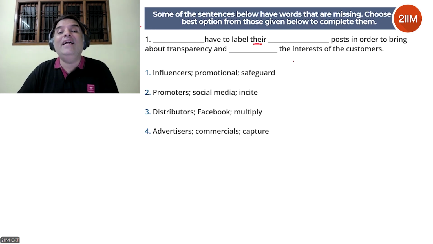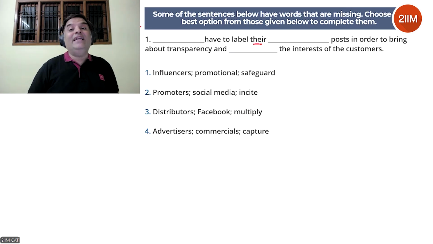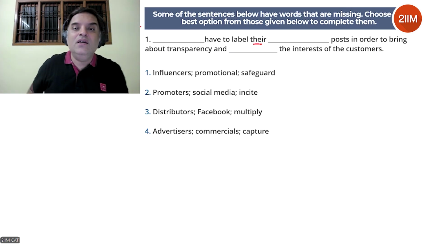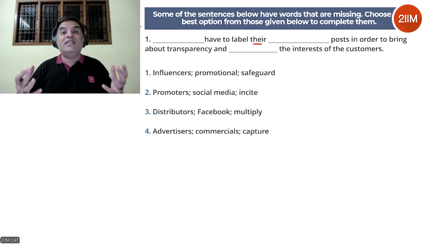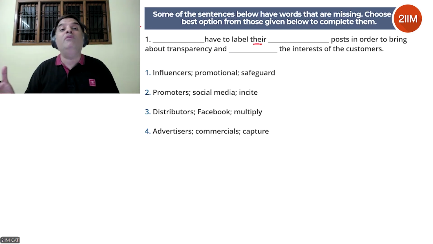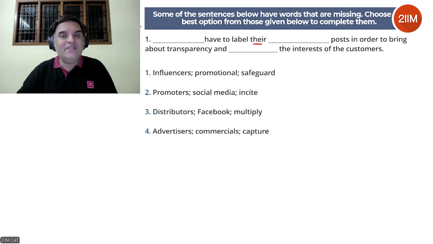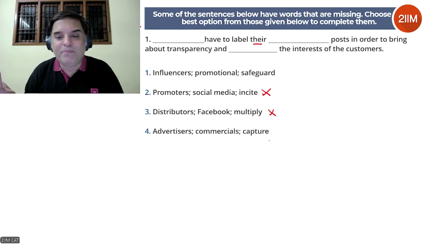And incite the interest of the customers. This does not make sense. Incite is a negative word. Incite means stirring up something, encouraging something, but something usually which is negative, like violent or unlawful behavior. So inciting riots, right? So incite is a negative word. It won't fit here. So we can eliminate this option. Multiply the interest. That does not make sense. You don't multiply interest. Capture the interest of customers, that makes sense. That might be the case.